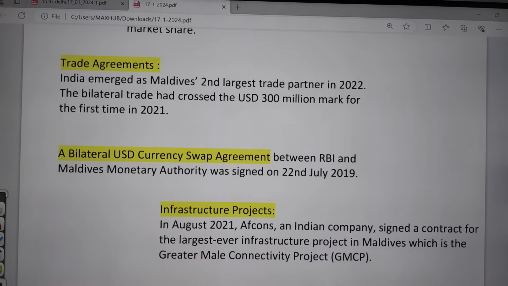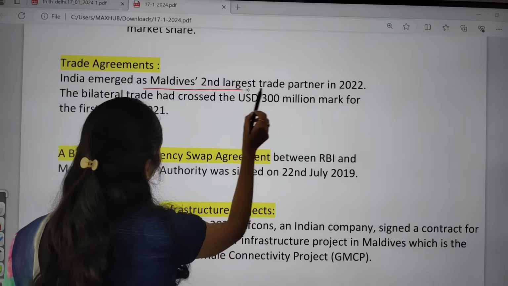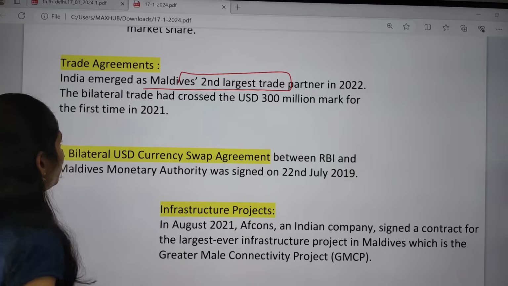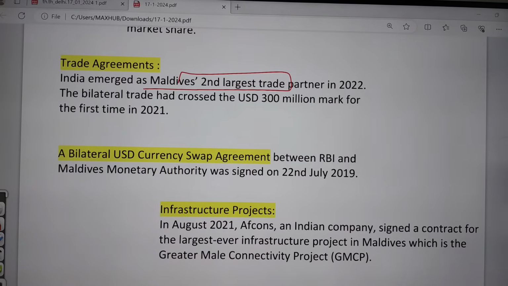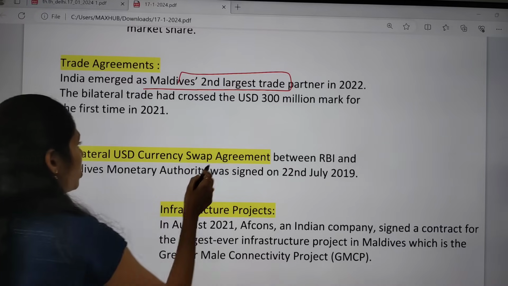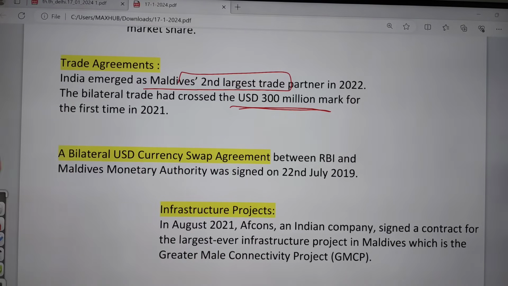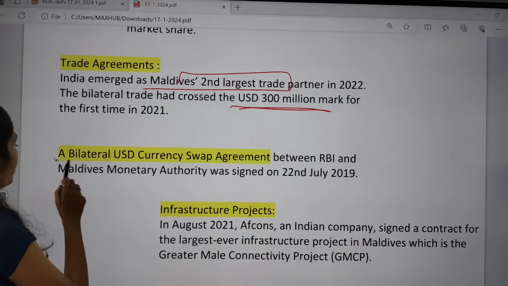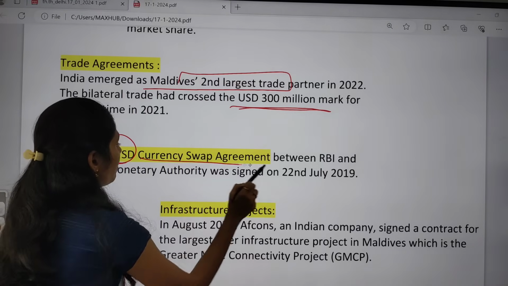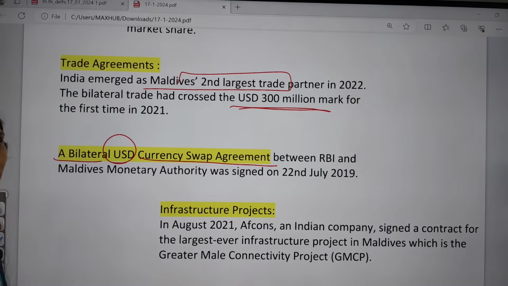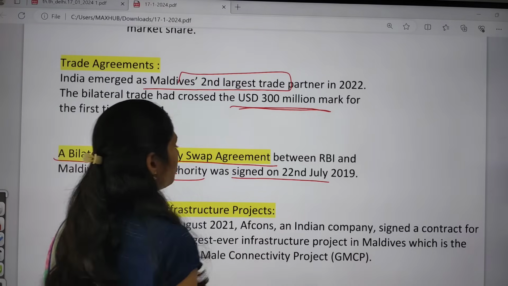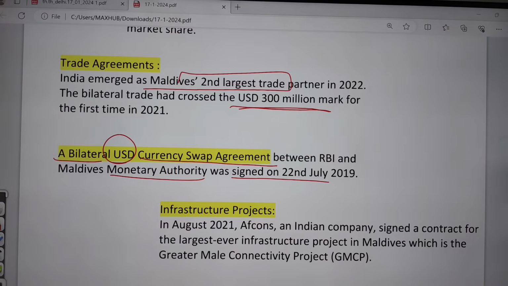Between India and Maldives, yes, we have trade agreements. India emerged as the Maldives' second largest trade partner in the year 2022, with trade of about the $300 million mark. And a bilateral USD currency swap agreement between the RBI and the Maldives Monetary Authority was signed on 22nd July 2019.